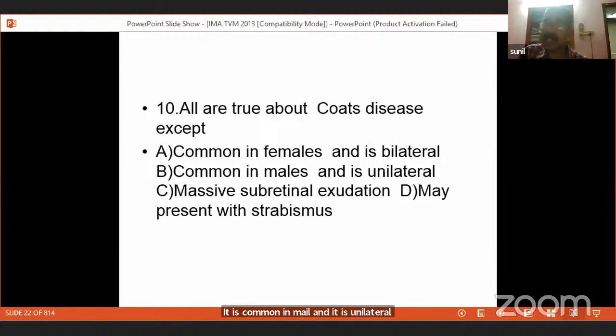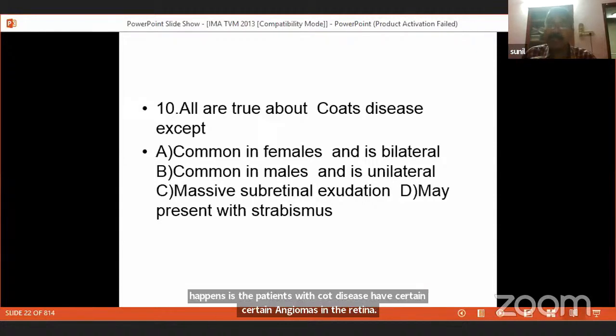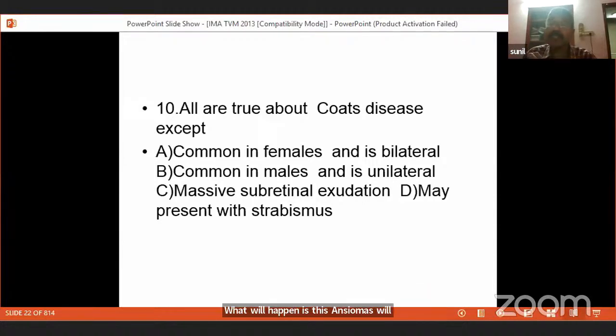Here, patients with Coats disease have certain angiomas in the retina. These angiomas will leak exudation subretinally. The exudates, that is the plasma proteins and other things coming out of the vessels in the angiomas, go subretinally and get collected there.